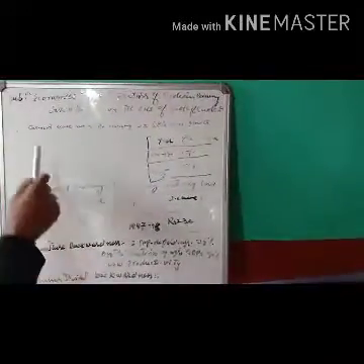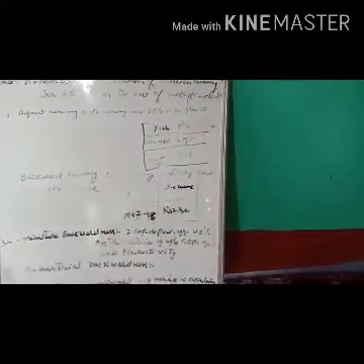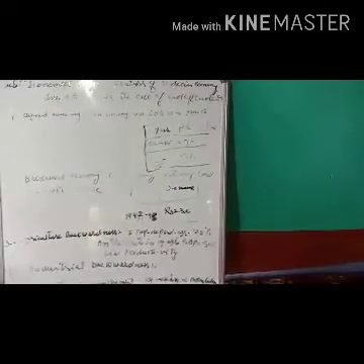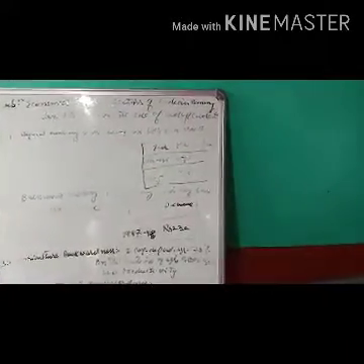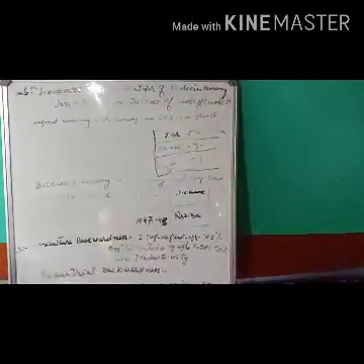What is meant by stagnant economy? An economy with little or no growth. It is the economy which is stagnant, which does not move, which does not progress, or if it progresses a little, there is no real growth.